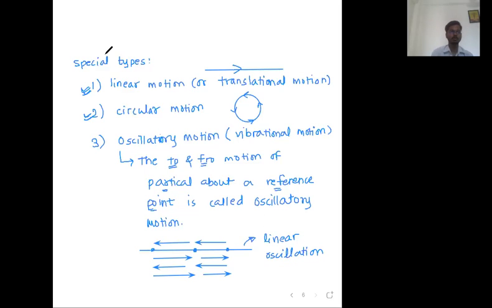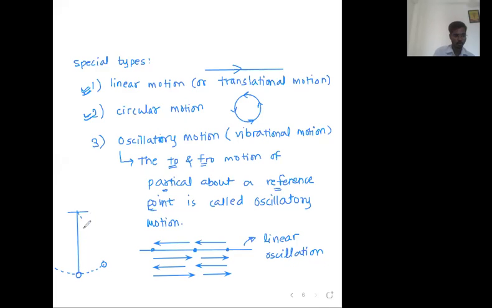Sir, we can have motion of a pendulum also. It is also towards, away, towards, away. So in that case, sir, that motion is called what? Let us try to understand. Let's say this is our pendulum. Now can you observe the path of the pendulum is not a straight line. It is actually the arc of a circle. The pendulum moves on the arc of a circle.